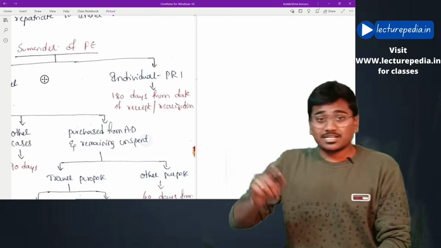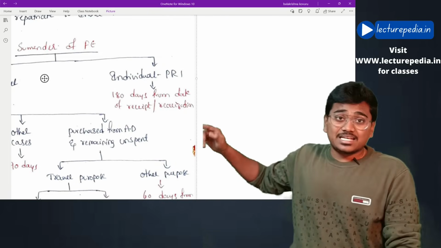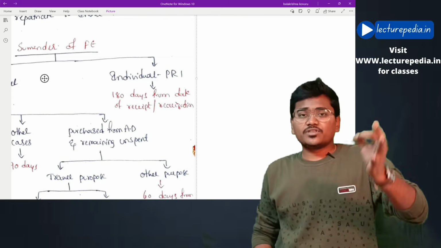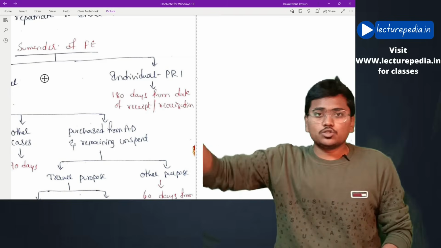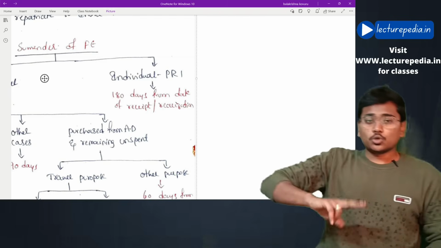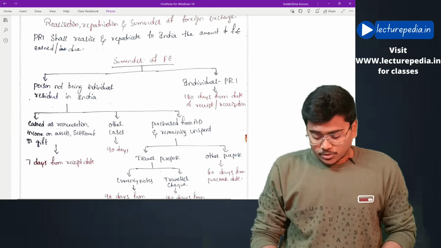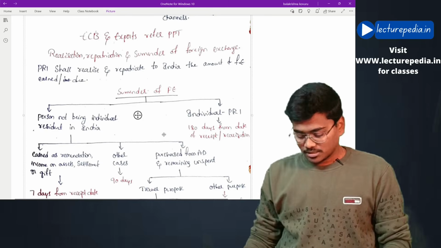Next, person being an individual resident in India, in that case within 180 days from the date of receipt or realization of the foreign exchange you have to surrender it or convert it into Indian rupees, through an authorized dealer. Hope this is clear. Okay, now we will revise ECB and exports. By that our FEMA gets completed.